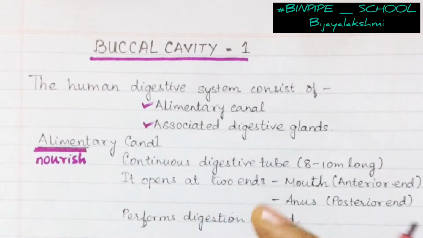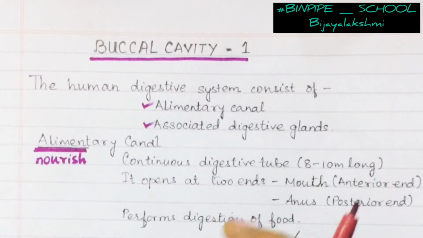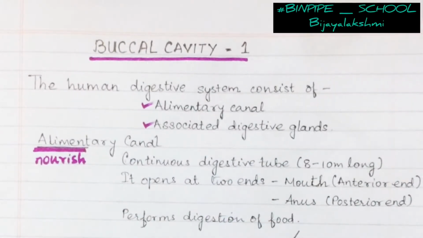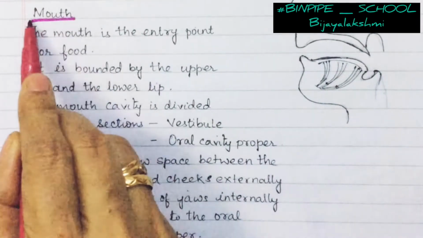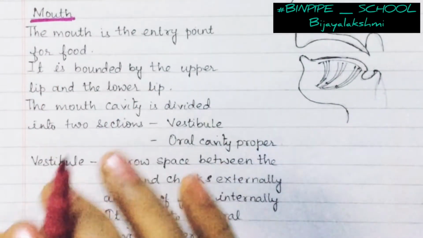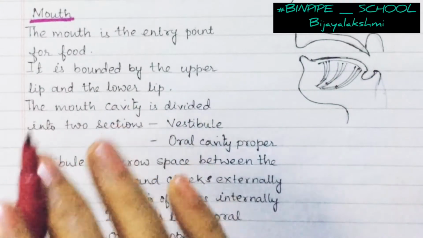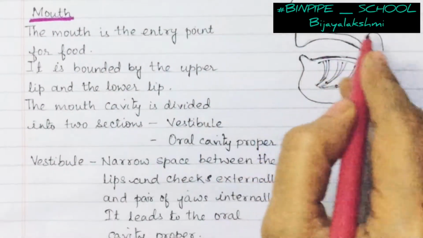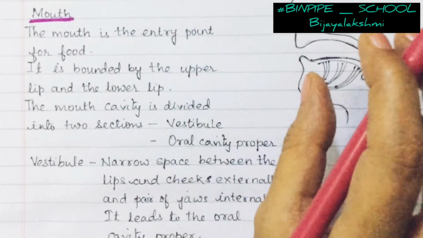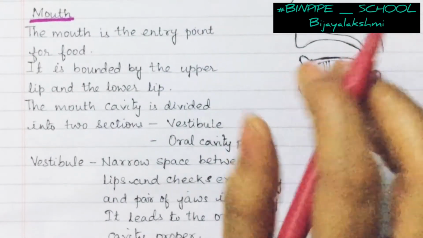The whole of this canal performs the process of digestion, that is, the function of breaking down the food into smaller substances and making it absorbable into the body system. What happens first in the mouth, and why do we call it the buccal cavity? This whole region, the mouth part, is just a cavity. It's the entry point for the food.